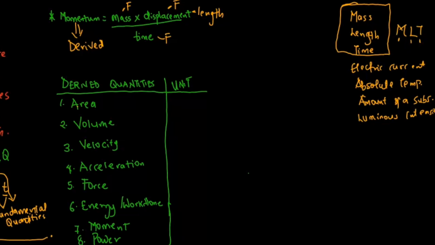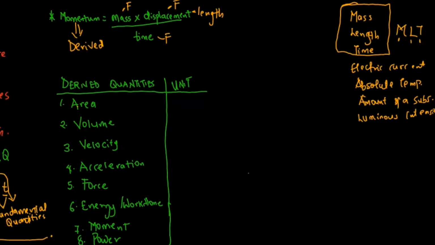And also, let me add this to the video. Any quantity that is not among these 7, mass, length, time, electric current, absolute temperature, amount of a substance, and luminous intensity, any quantity in physics you come across that is not among these 7, is a derived quantity. Only these 7 quantities are fundamental. So if I give you a quantity, for example, volume, it is not part of these 7, hence volume is a derived quantity. If you are given magnetic flux density, it is not part of these 7, hence magnetic flux density is a derived quantity. So we are going to play with these basic quantities we have here and derive their unit.